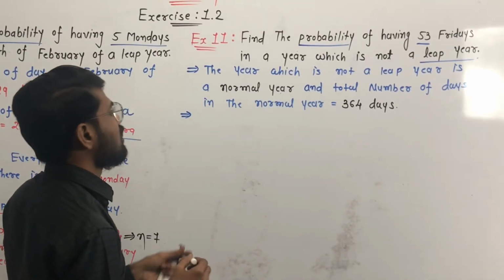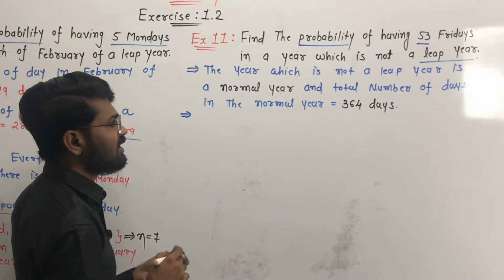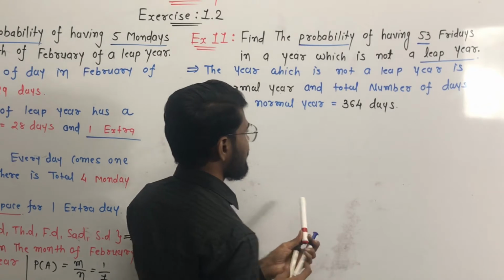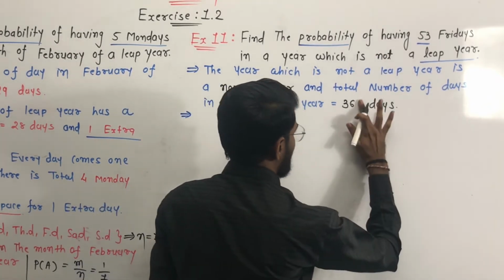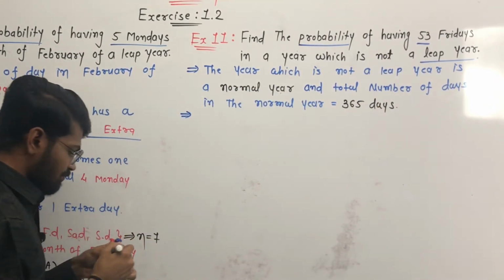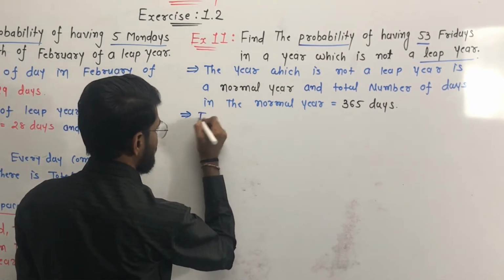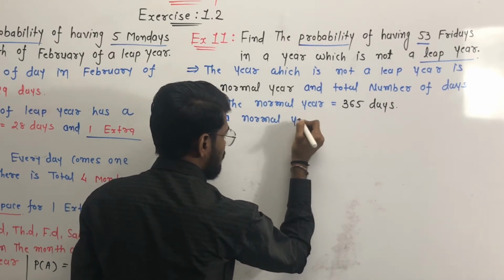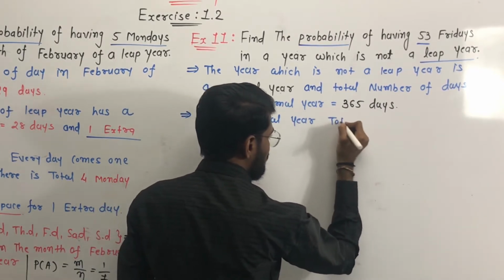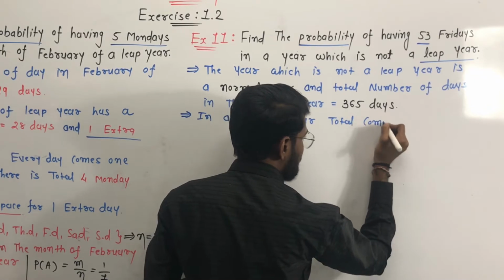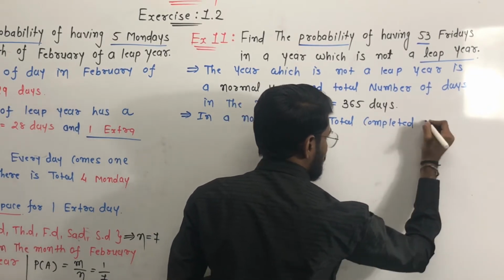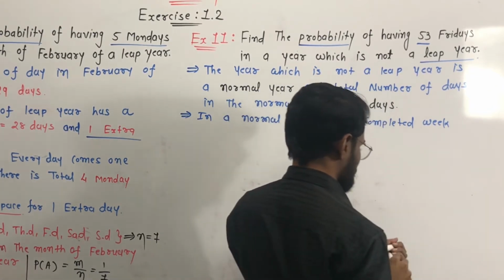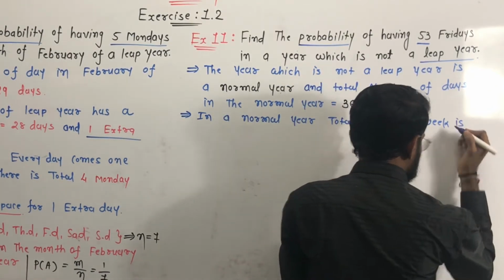Okay, in a normal year, the total number of days is 365. Yes, 365 days. And in a normal year, the total completed weeks is 52.